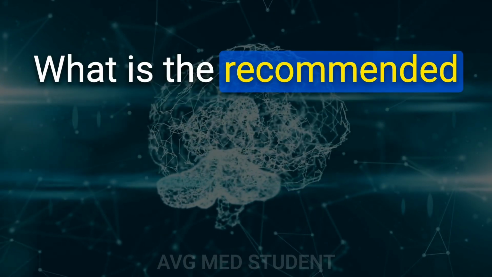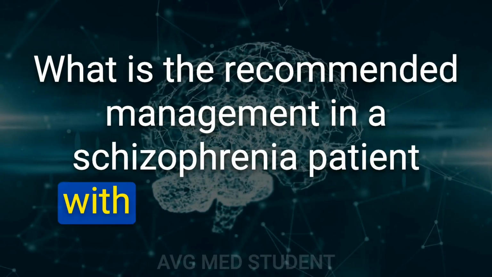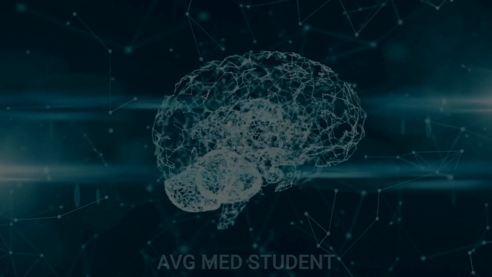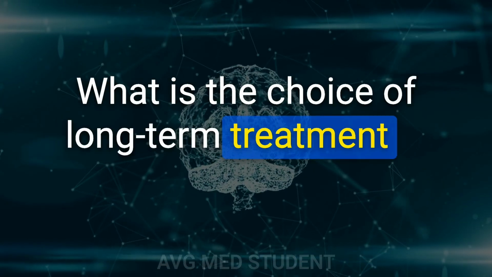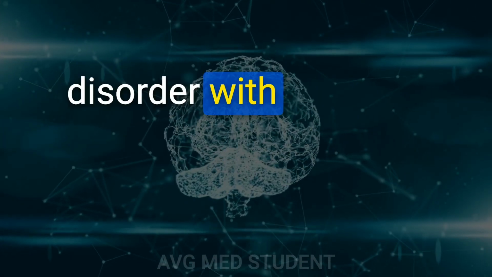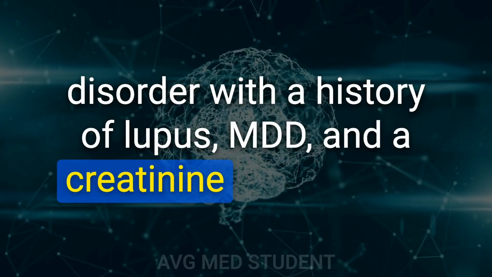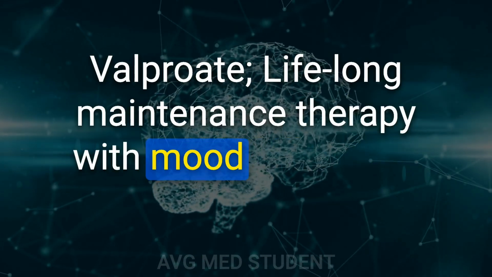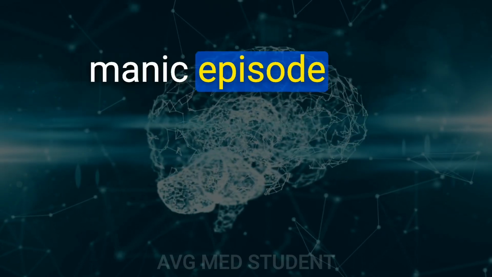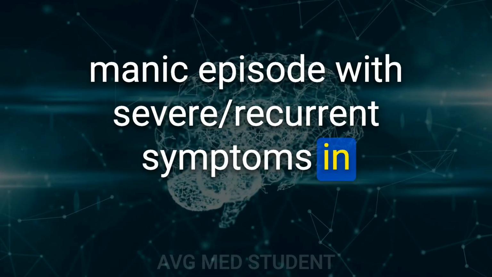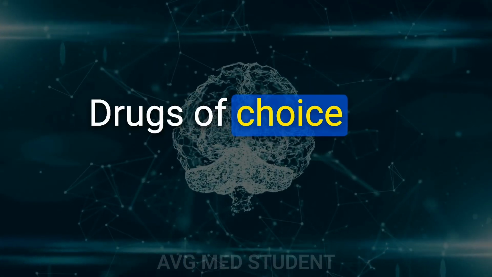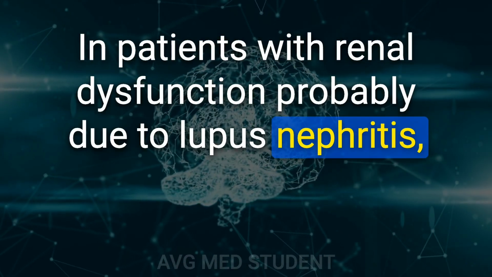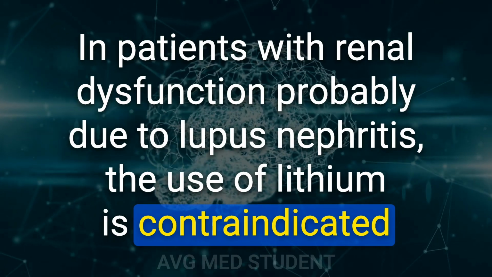99. What is the recommended management in a schizophrenia patient with poor compliance? Long-acting depot injections of typical antipsychotics. 100. What is the choice of long-term treatment in a patient with bipolar disorder with a history of lupus, MDD, and a creatinine level of 1.6? Valproate. Lifelong maintenance therapy with mood stabilizers is indicated after a manic episode with severe, recurrent symptoms in patients with BPD. Drugs of choice are lithium and valproate. In patients with renal dysfunction, probably due to lupus nephritis, the use of lithium is contraindicated.